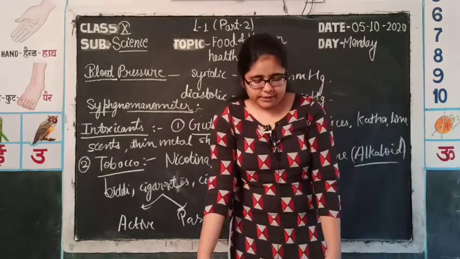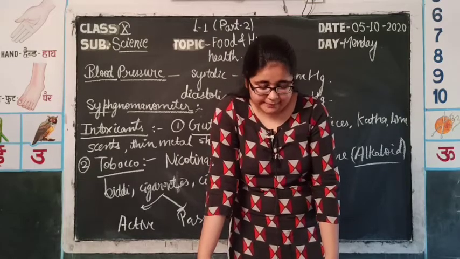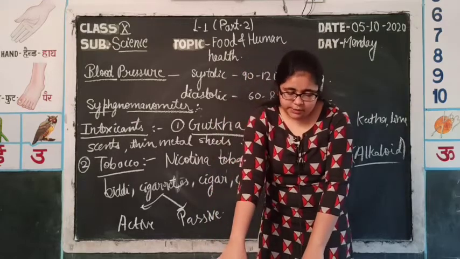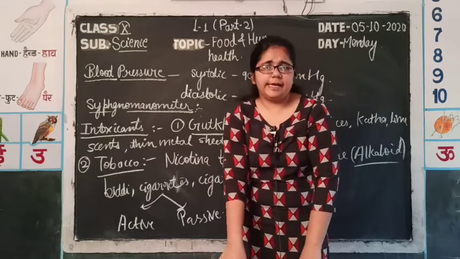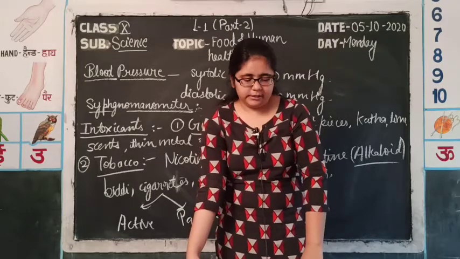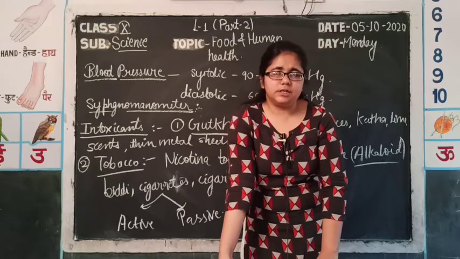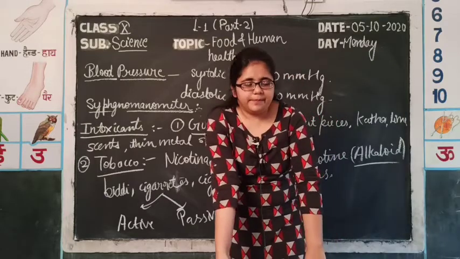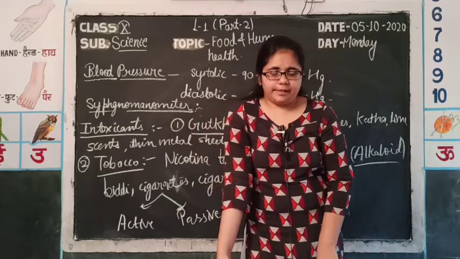Then there are two disorders related to blood pressure. First of all, low blood pressure, and the second one is high blood pressure. In low blood pressure, the blood pressure is reduced in the arteries and veins. Due to the reduced blood pressure, oxygen and nutrient availability decreases to the vital organs of the body like the heart, liver and kidneys. Due to that unavailability of nutrients, the functioning of the major organs is affected, and in severe cases, these vital organs, heart, liver or kidney, can be damaged permanently.